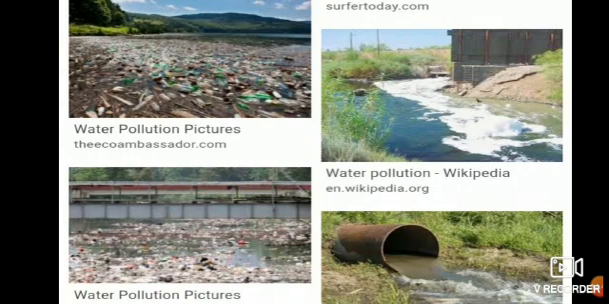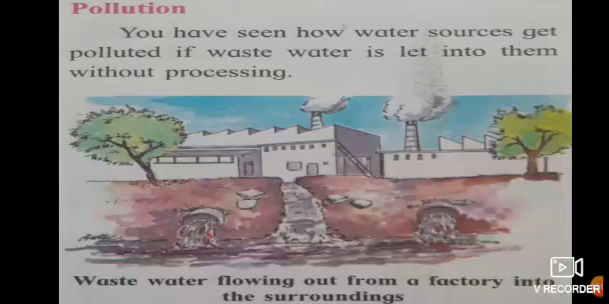Then from the industry, the chemical water is being thrown in the river. Then even in the last picture you can see the pipes where dirty water is being flown. So all this is about water pollution. So the new topic, pollution. Now you have seen how water sources get polluted if wastewater is let into them without processing.